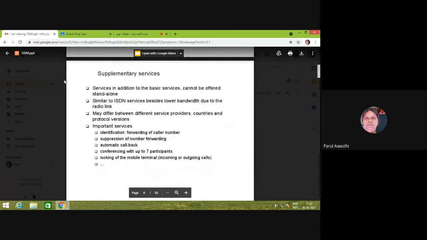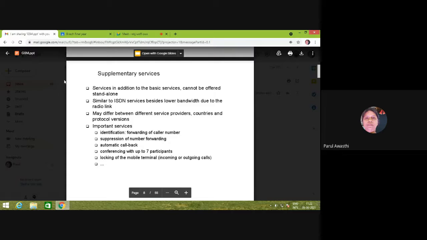Supplementary services cannot be offered alone. They are always offered with some ISDN services, and these types of services may be different for different service providers, different countries and protocol versions. This can be the difference.